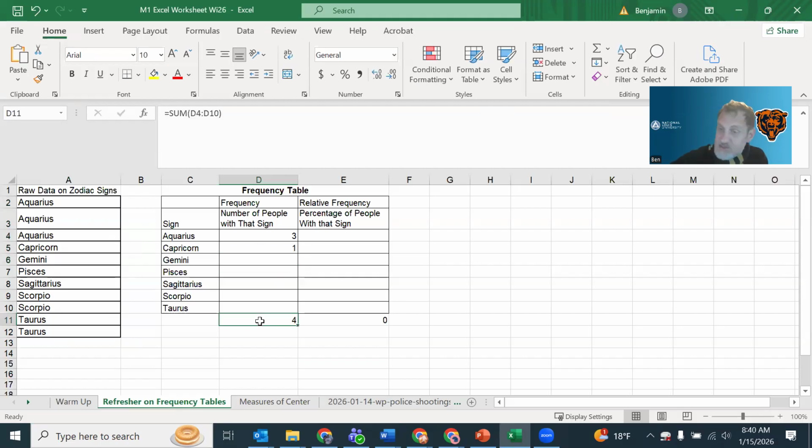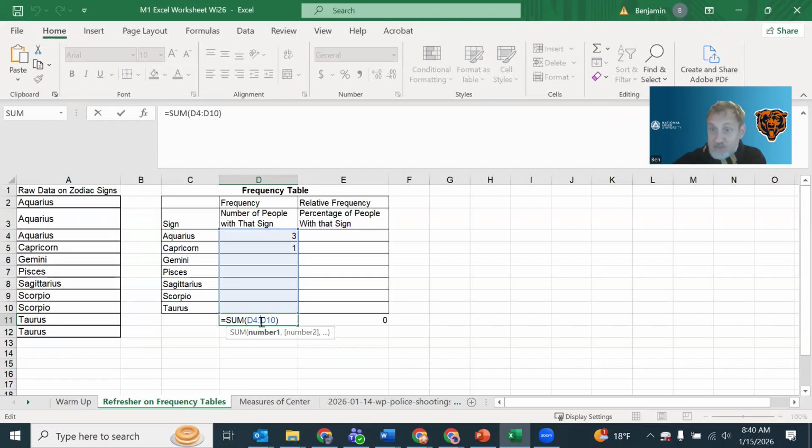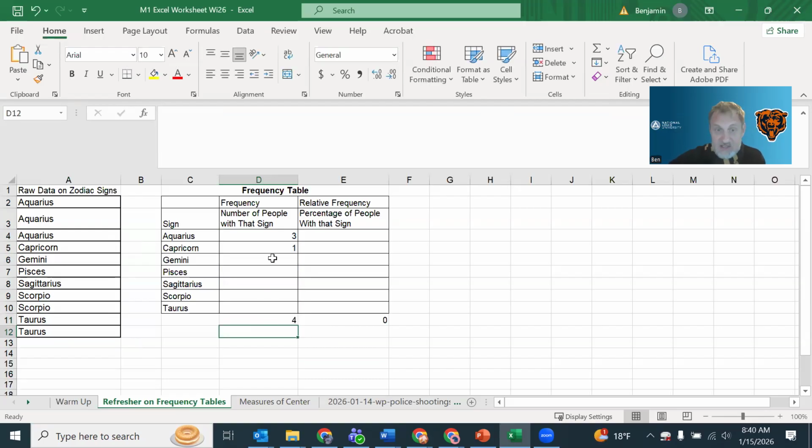Notice that at the bottom, this number is changing. That's because I set up a sum formula for you. For those of you who've had experience with Excel, especially if you took MTH 101, you'll be familiar with this. But I set up the sum, and it will keep updating as you go through here. At the end, your sum should end up as 11 because there's 11 students here. And so when I put all of these numbers together, they should end up to 11.